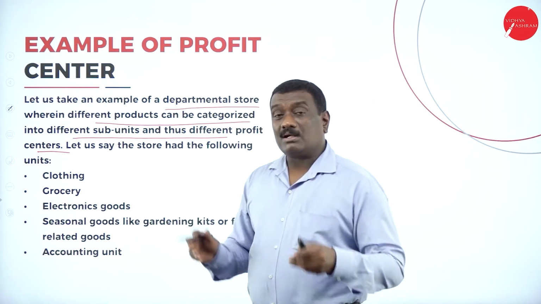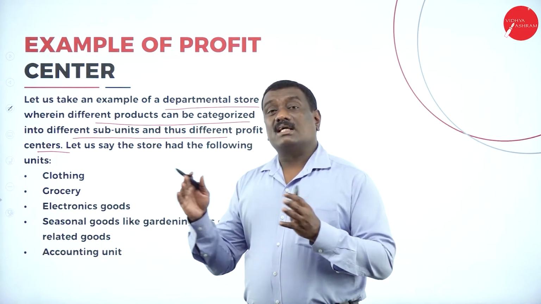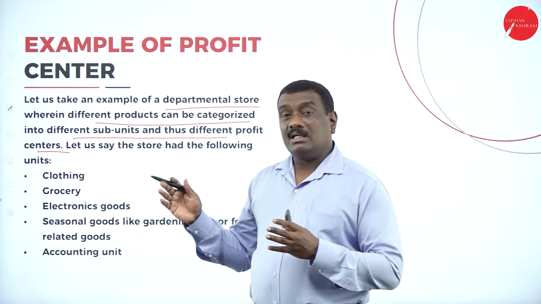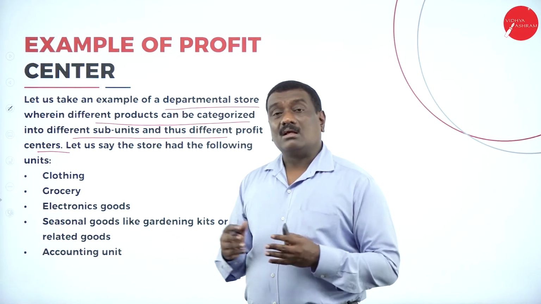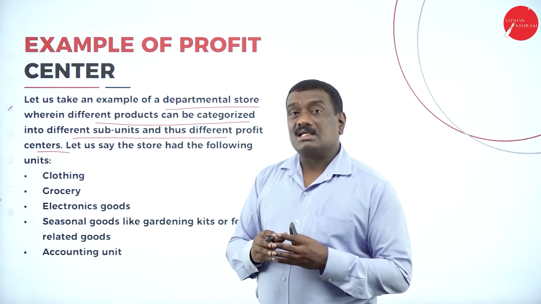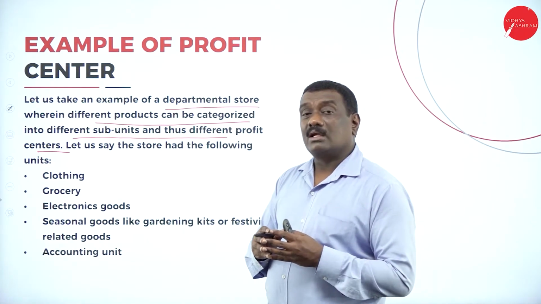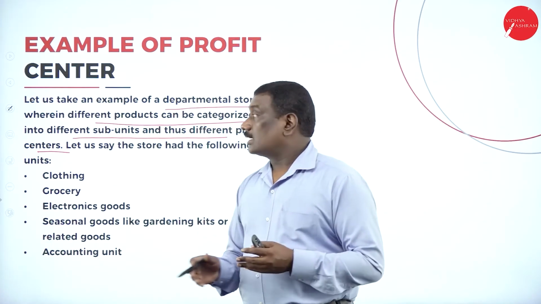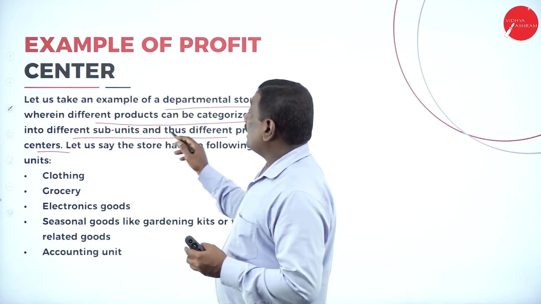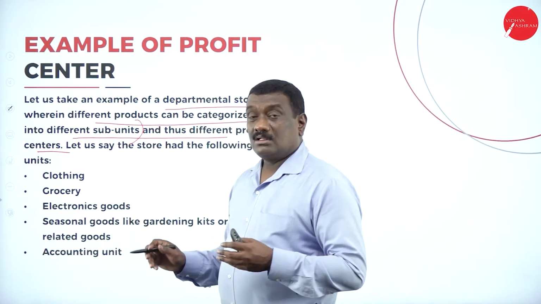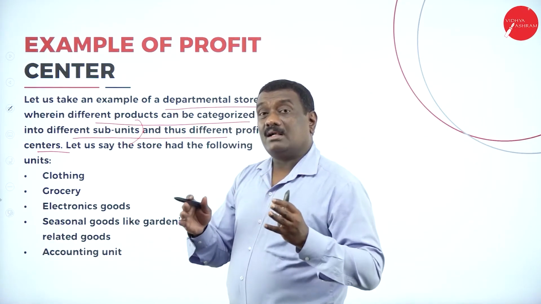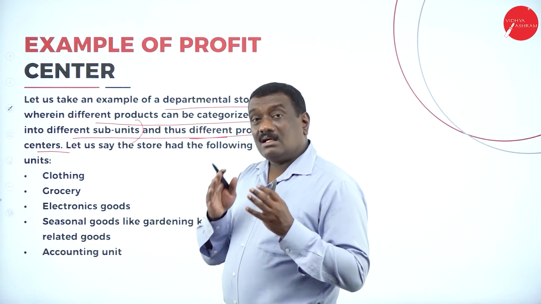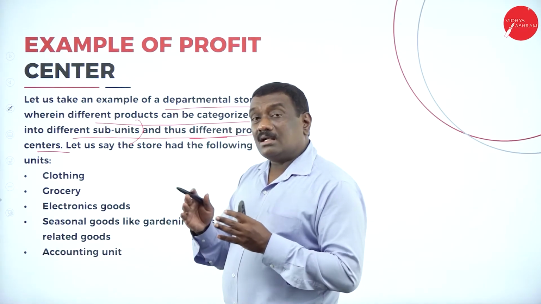Here you will have different sections and departments, and those departments will work according to the functions or work allocated to them, and they will do whatever allocation has to be made for each department. The main unit will be divided into main sub-units, and thus the profit centers will also be different here.